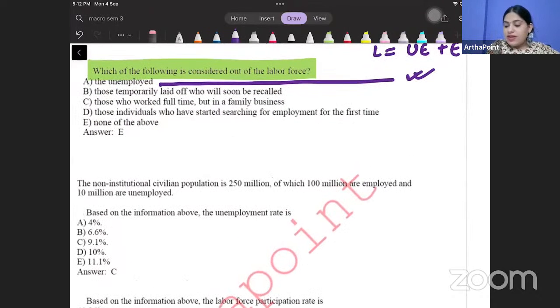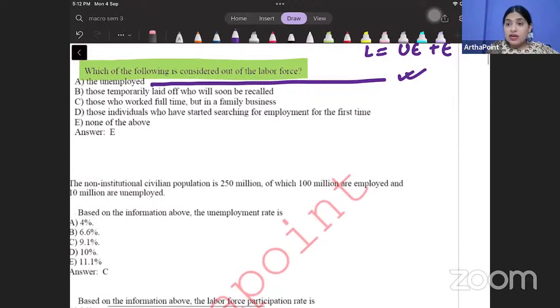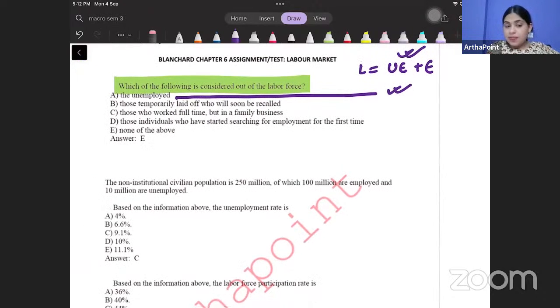Those temporarily laid off who will be recalled. Their job has only gone, right? They can get the job again. They are part of the labor force. So this is also part of the labor force. Come to the next option. Those who worked full time but in a family business, they are working, right? They are working, so they are part of the labor force.